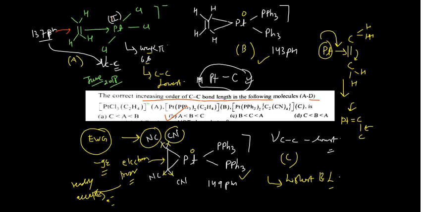So what we can summarize from here, I am giving you some points. Point 1, which would be very helpful for you: electron donor groups or ligands on metal.